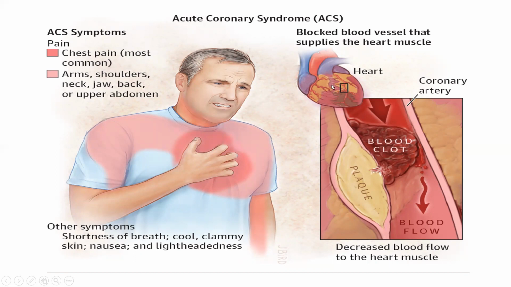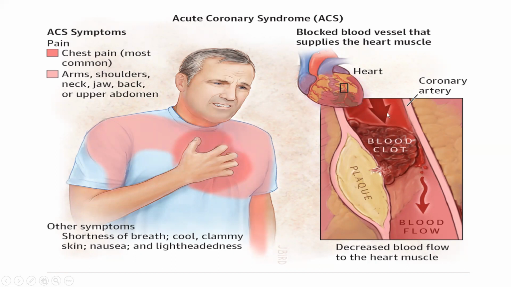Here the heart functions well, but here this brown-black area is the ischemic part of the heart or infarcted part of the heart. This area will die. It will become necrosis. Because of that, our heart will become very, very weak. It is unable to pump out the blood.